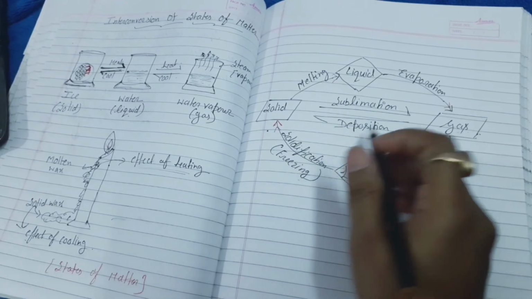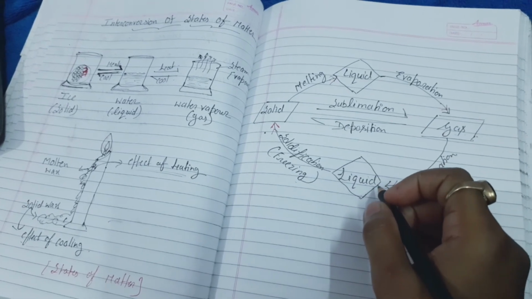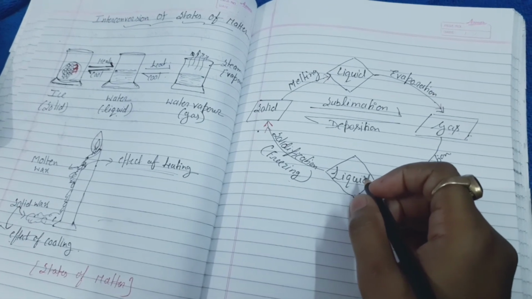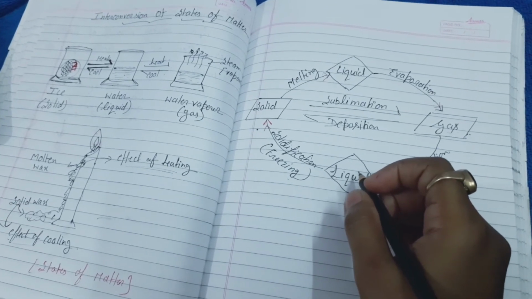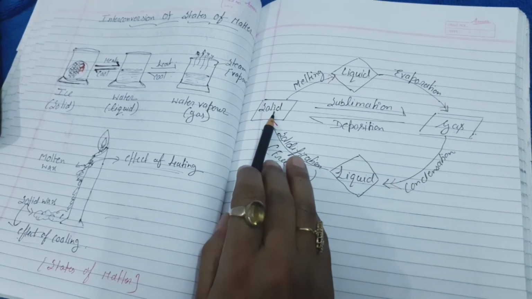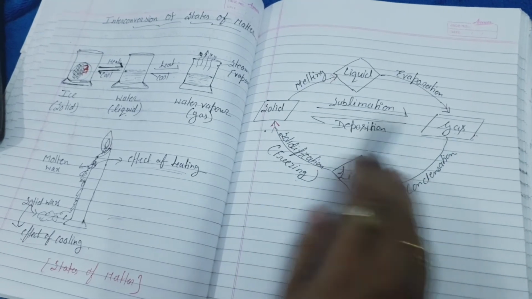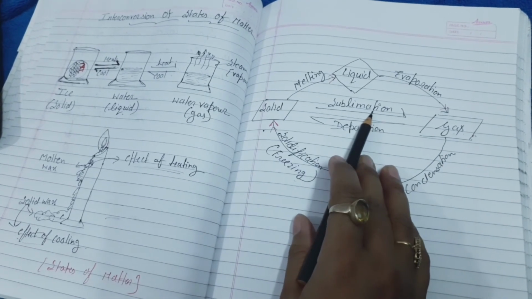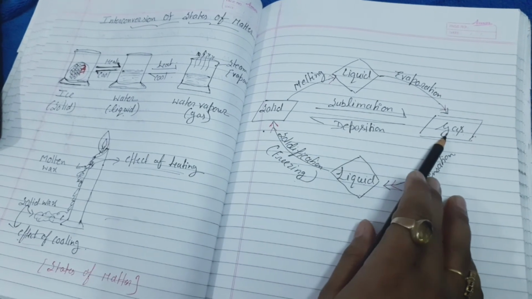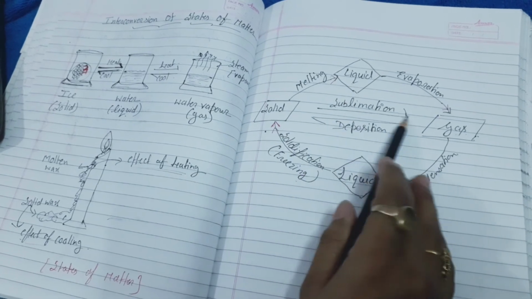Or sometimes when you are burning camphor, or when you see that mama is using naphthalene balls in her clothes, after a few days you can see that the naphthalene ball size decreases. Why? Because a naphthalene ball or camphor directly changes from solid to gas. This is called sublimation. Conversion of solid directly into gas without converting into liquid state is called sublimation.